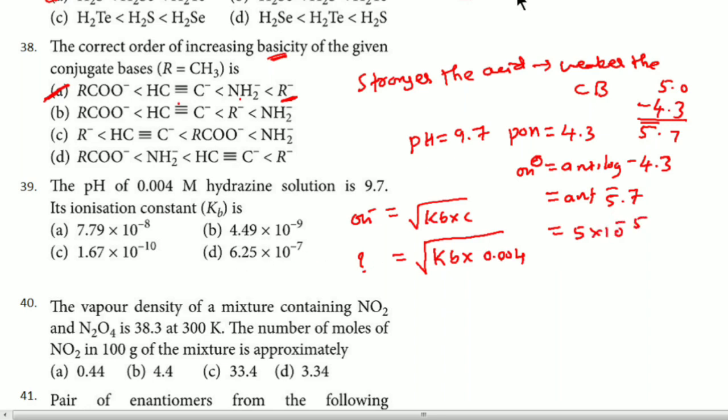Now you substitute that value here. If I substitute this value here, 5 into 10 to the power minus 5, then you remove this particular root. Kb is equal to root, if I take its square, 25 and 10 to the power minus 10, then divided by 0.04 if you do, you are going to get the answer. So for the 39th question you will get the answer as D. You can cross check, you are going to get the answer as D.